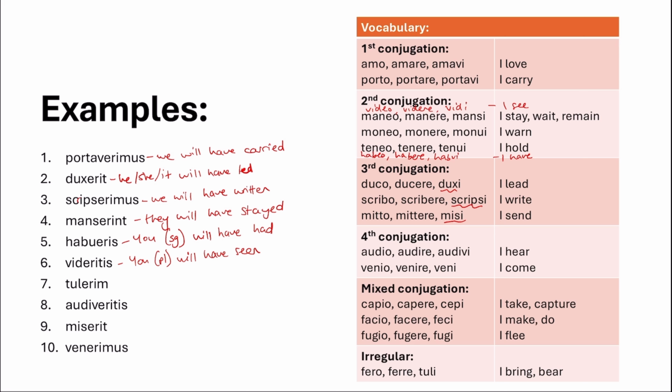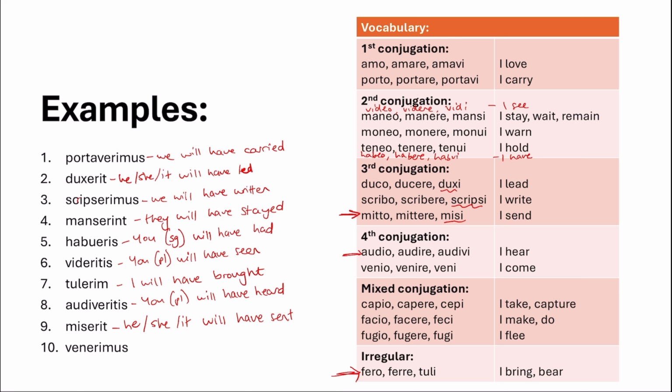Tulerim is from your irregular verb down at the bottom here. Fero, ferre, tuli. So I will have brought. Number 8, audiveritis would be you, plural, will have heard. Audio, audire, audivi. Miserit is from mitto in your third conjugation, and so he, she, or it will have sent. And venerimus would be from venio in your fourth conjugation, venio, venire, veni. Remember that weird stem that's the same in both the present and perfect, and so that would mean we will have come. So there you have your future perfect active indicative.